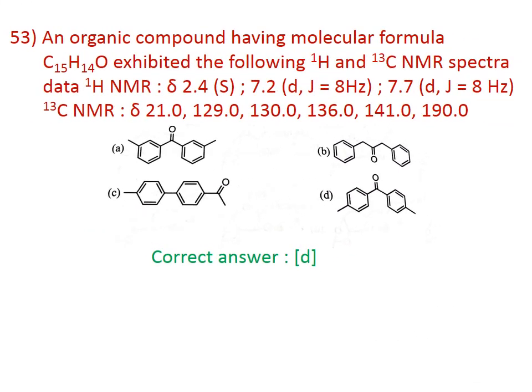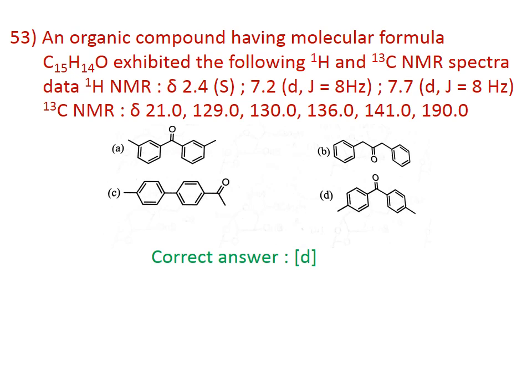53. An organic compound having the molecular formula C15H14O exhibits the following 1H NMR and C13 NMR spectra. The data for 1H NMR: 2.4 delta singlet, 7.2 doublet, 7.7 doublet, and C13 NMR: 21 delta, 129 delta, 130 delta, 136 delta, 141 delta, and 190 delta.